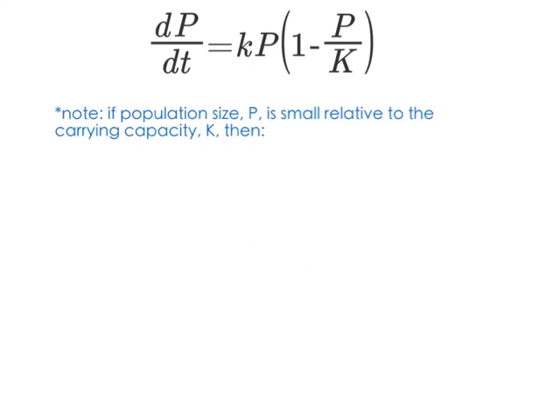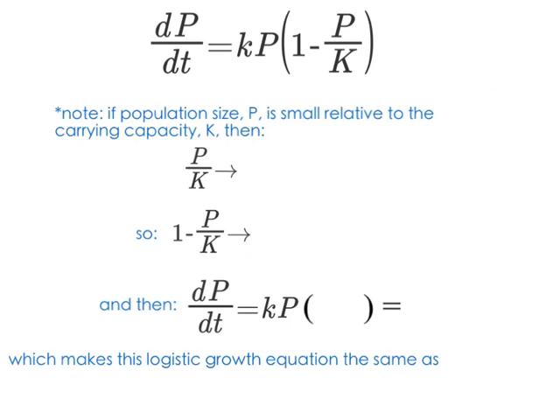I want to talk about the logistics of this equation. So let's just start by saying that if population size P is small relative to the carrying capacity, which is our big K, then let's see what happens. At this point, if you want to pause the video and try to see what my little arrows, which mean approaching, are, try to see if you can fill in the blanks, and then you can come back to the video and see what's going on.